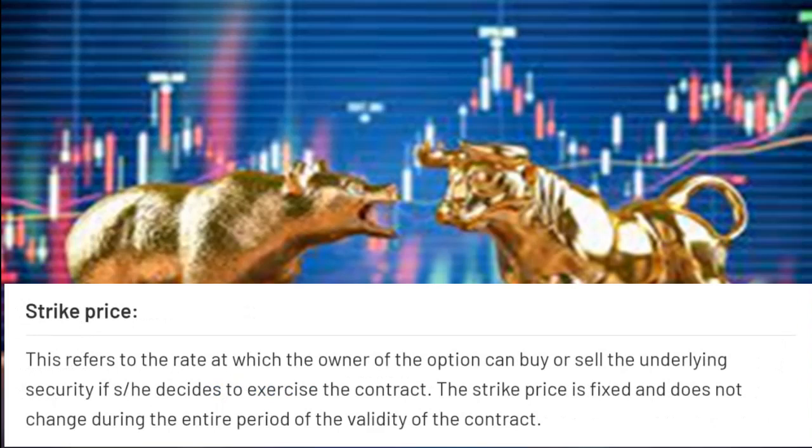So in the example what we saw, the stock price was rupees 250 and we bought a call option with the strike price of rupees 260. That rupees 260 is the strike price. So we'll have to select a strike price to buy the option.